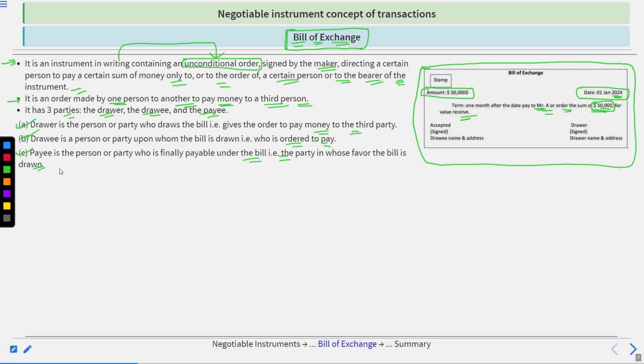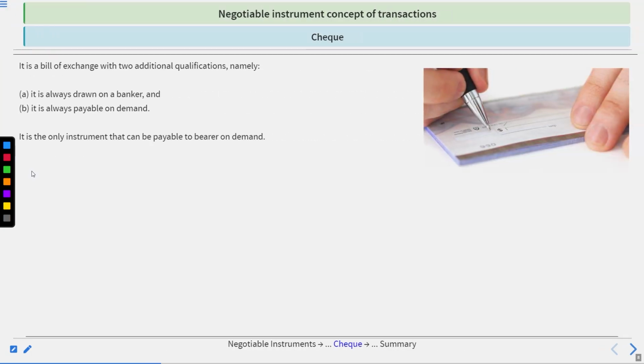Now you can say, in our case, Mr. Y is the drawer, Mr. X is the drawee, and payee is Mr. Z because he is the one who is going to receive this amount. That's how the three parties in bills of exchange could be covered. I hope now the bill of exchange is clear in your mind.